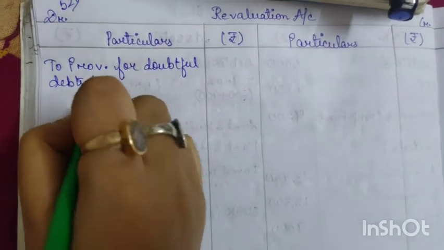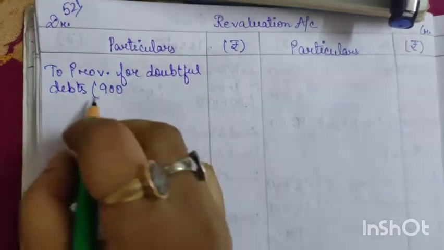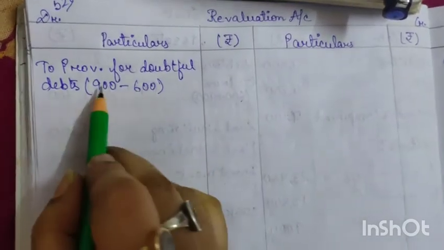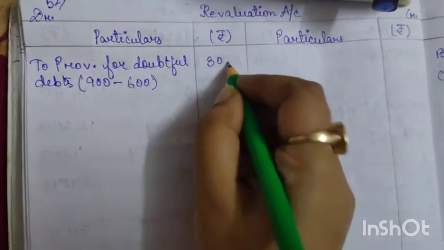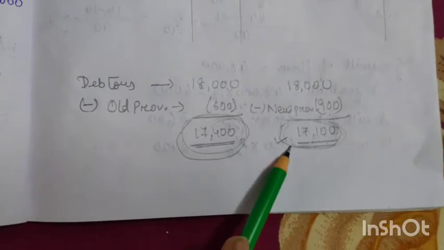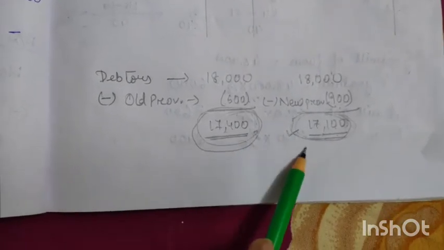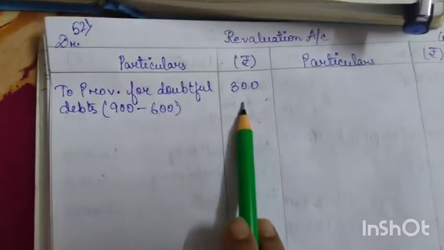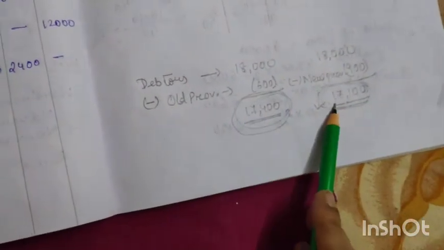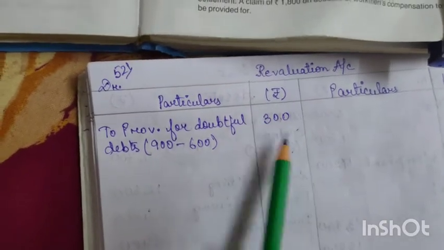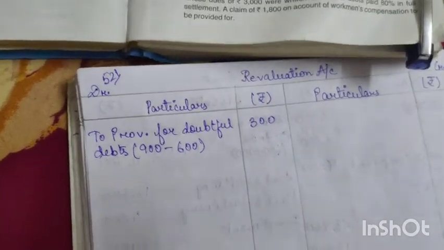Now the new provision according to the question is 900 less 600, so the increase is 300. This 300 is the difference between the old debtors and the new debtors. That means 300 is the amount by which the value of debtors has gone down. That is why the difference of the provision should be written on the debit side.